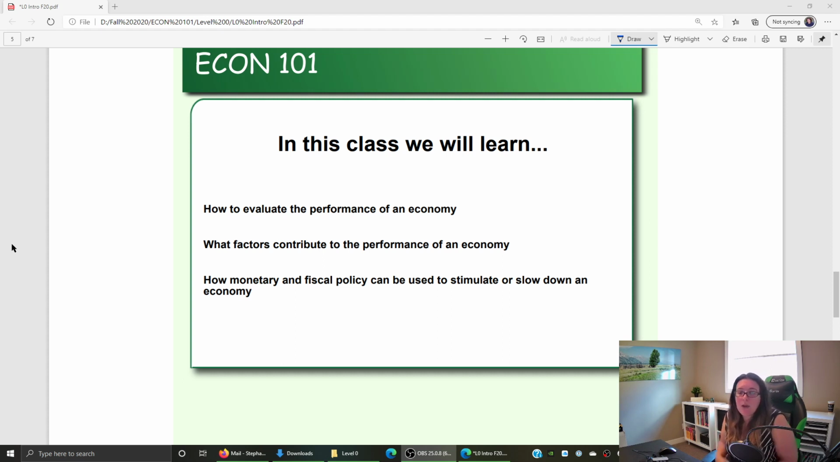And we can look at how do you stimulate an economy that's not growing fast enough? How do you slow it down if prices are going up too quickly? So we're going to look at how do we measure how the economy is doing? How do we change it if it's not doing what we want it to do? So we have to know what causes that change. And then we have to know about some of the tools that we have at our disposal to be able to manipulate the economy. So we're going to look at monetary policy, which is money supply and interest rates. And we're going to look at fiscal policy, which is government spending and taxation.